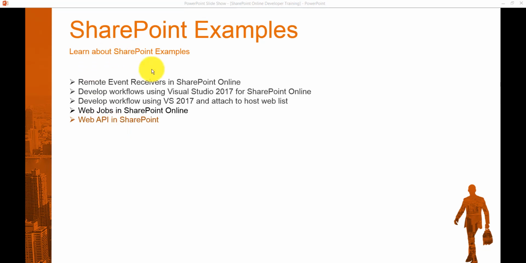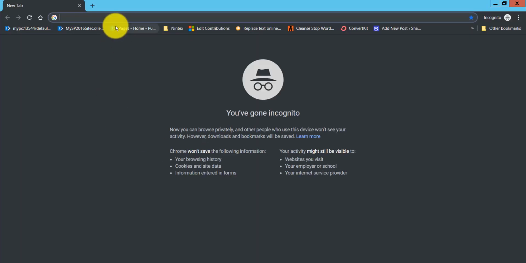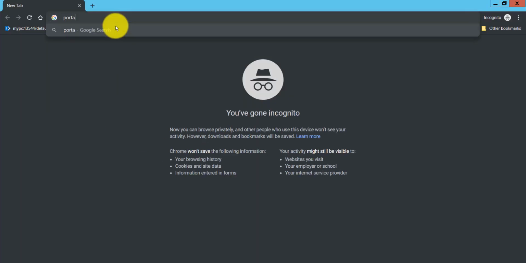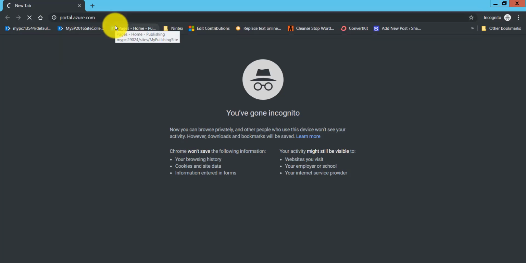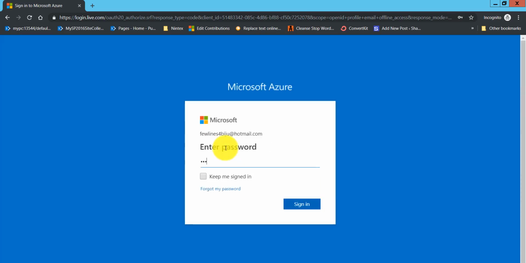our Azure website. So for this, I will open a new incognito window, and we'll open portal.azure.com. Then it will ask us for the credentials. So let's provide the credentials. I will put my Azure account. Here, this is my user ID, and then we will put the password here. So you can see I put the password.